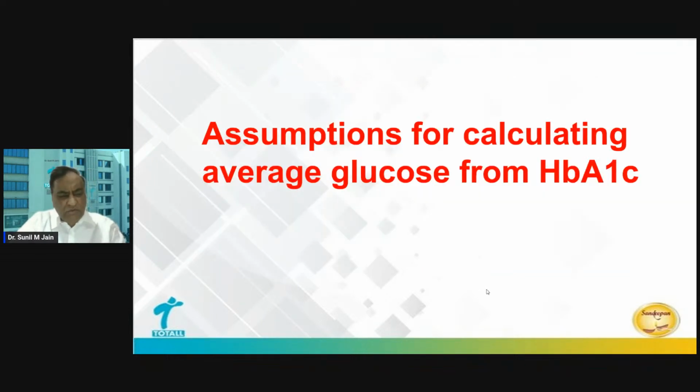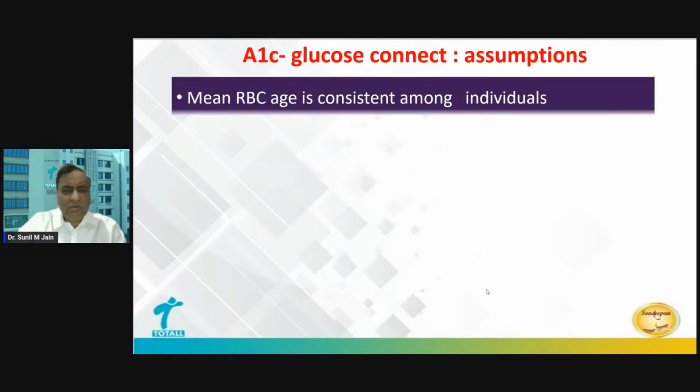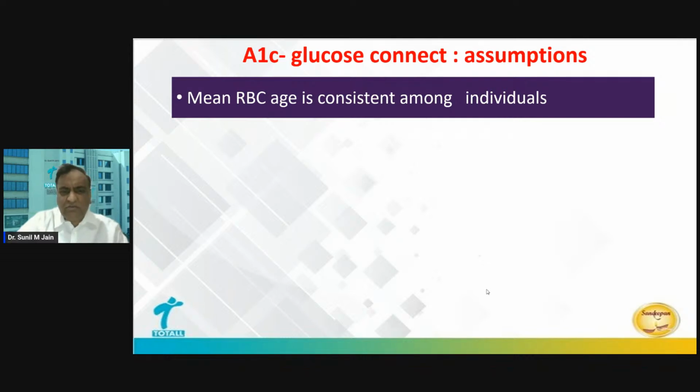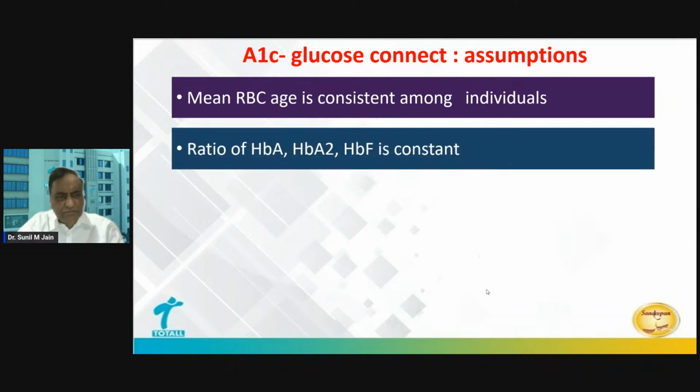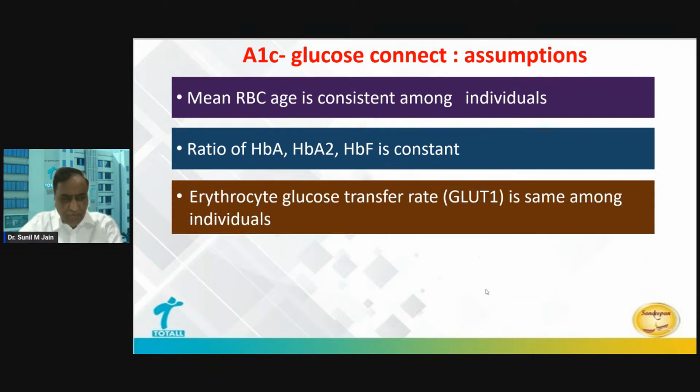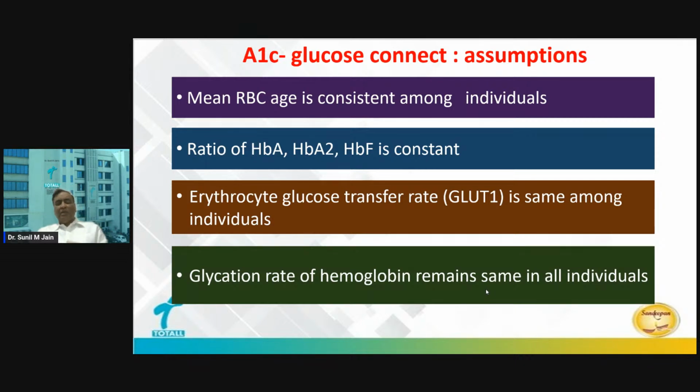Now, when we talk of the averages like 6 is equal to 126, there are many assumptions. We assume that the RBC age is consistent among all individuals. That's what the basic calculation will be. It will depend on the RBC survival. We presume that everybody has mainly HbA. We presume that GLUT1, which is transferring glucose across the erythrocyte membrane, is working the same in every individual. And in every individual, the binding of glucose to hemoglobin is happening at a constant rate. But this is not true.